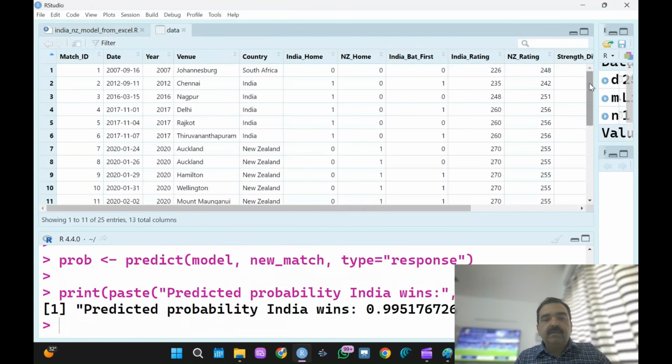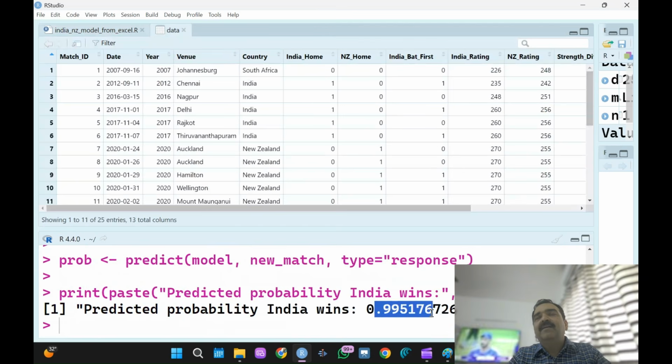If India bats first, the probability becomes quite high because we may not be good at chasing in a pressure match. So this is what the model is saying. This is what the historical data is saying, and I hope the model is accurate. I'm not saying that it is 100% accurate, but I'm sure that statistically it is definitely showing the probability that India is going to win the match.